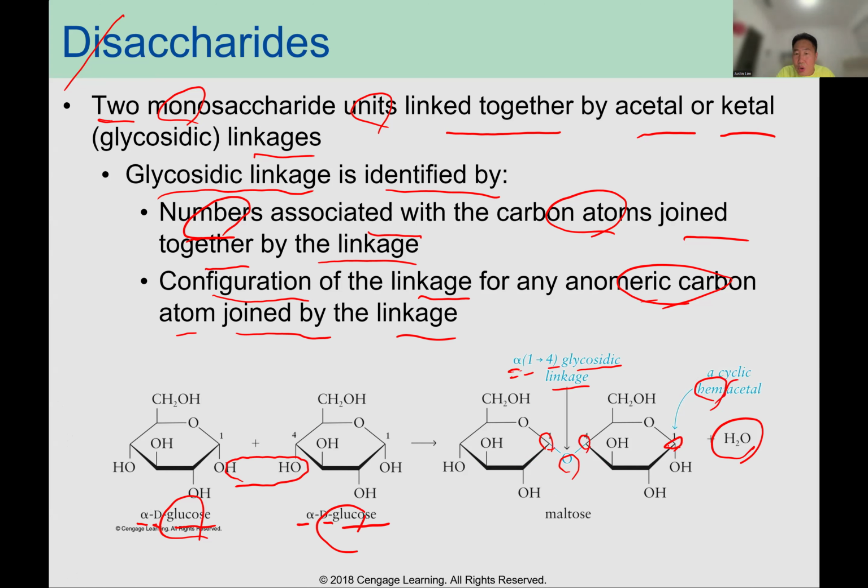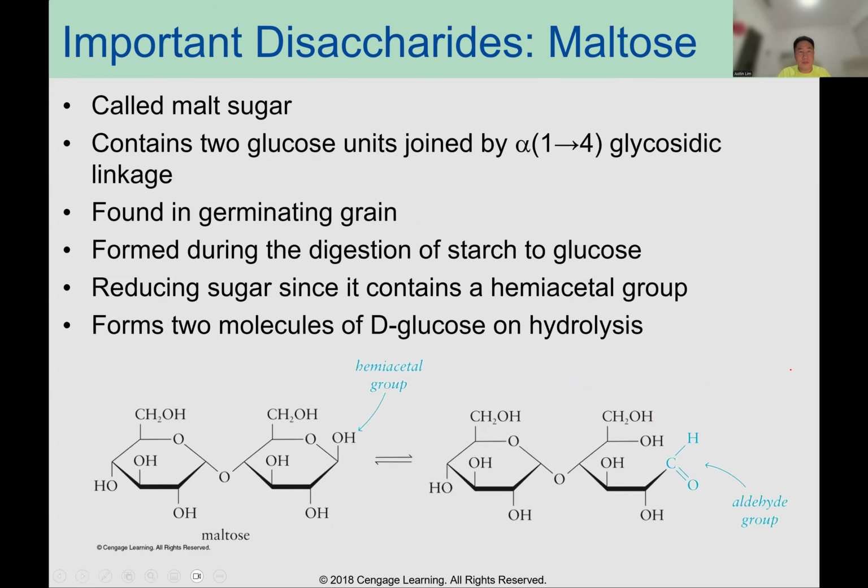Hemiacetal means on the same carbon you can see one OR group, one OH and one hydrogen. That's hemiacetal. And then this one, maltose, contains two glucose units joined by alpha 1 4 glycosidic linkage.